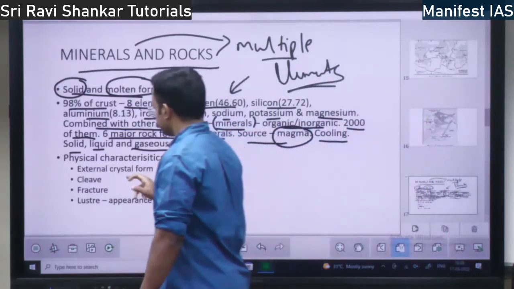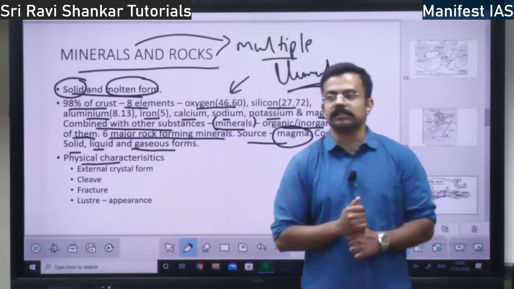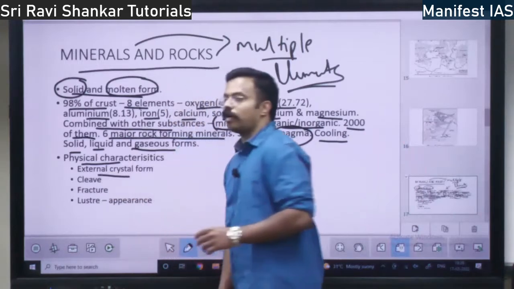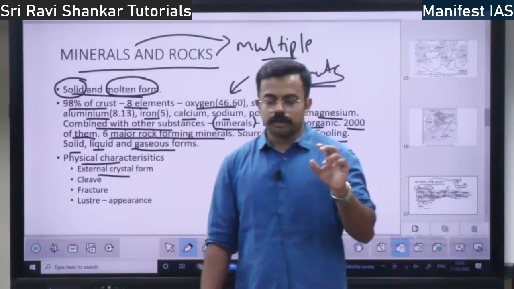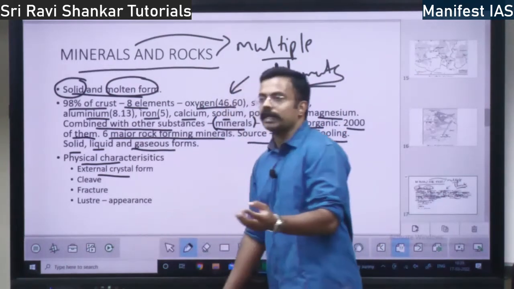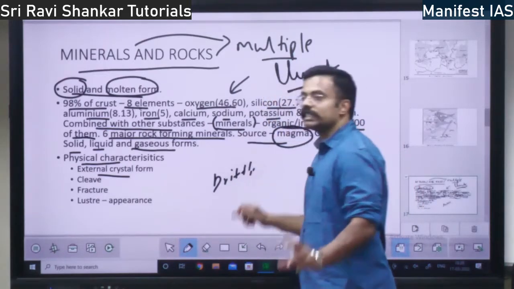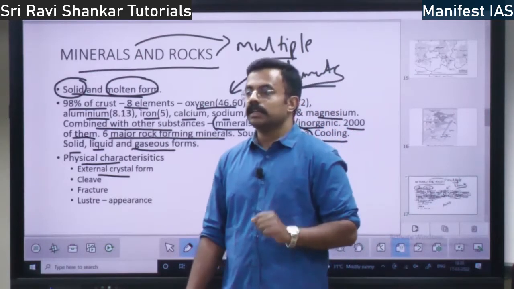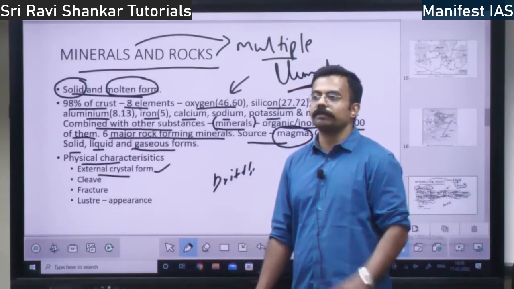So, what are the physical characteristics of the minerals? The first physical characteristic is external crystal form. Crystal form means how the mineral looks, whether it is brittle, in the form of sand, or in the form of a solid crystal.